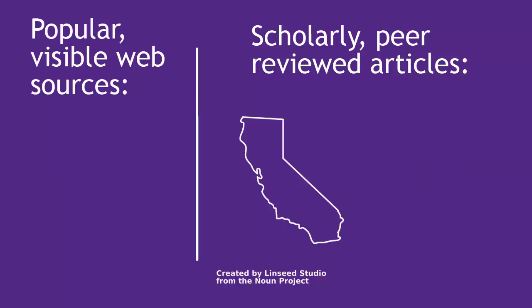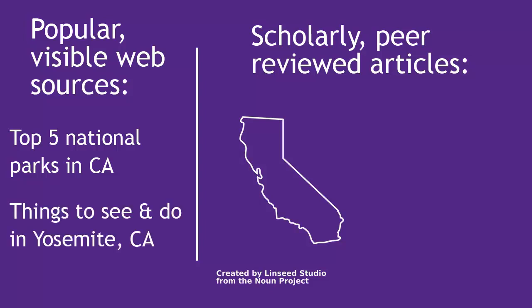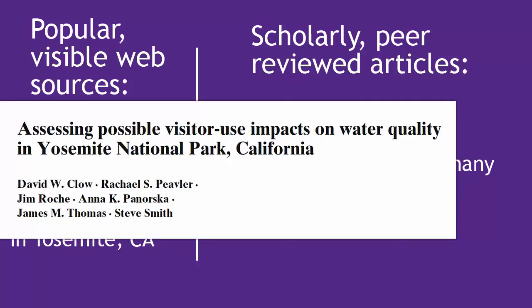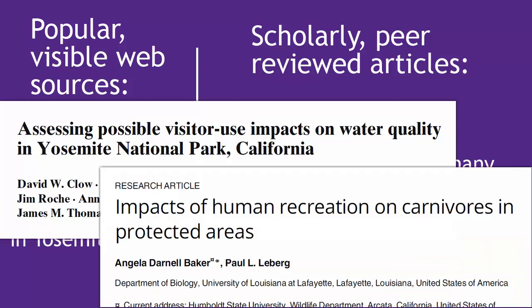Let's take another example. Say you're doing your speech on interesting natural sites to visit in California. If you just want a list of the 5 most visited national parks in California, or what sorts of things you can see and do when you visit Yosemite, you're not going to find that in a scholarly source. Go to the visible web sources for that. But maybe you're wondering about, what's the impact of all those people visiting California's natural parks each year? That's a question that can be researched. And here's a scholarly article about visitor impacts on water quality in Yosemite. Or here's another article about the human impact on carnivores, like coyotes and foxes, in parks.